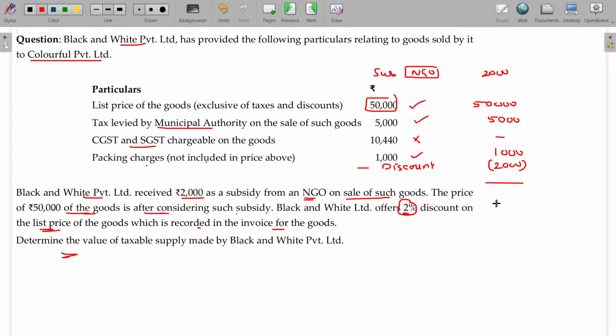Determine the value of the supply. Come on, what is the value of the supply here? This is 1,000, right? Yeah, 1,000. Then 57,000 will be the value of supply.